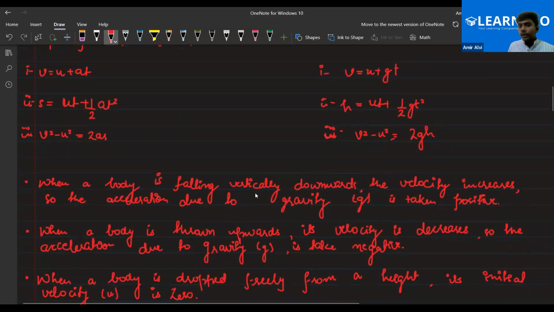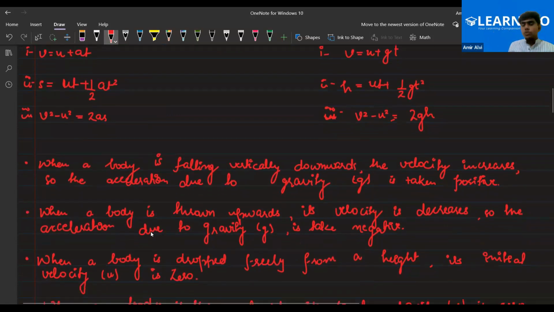When a body is falling vertically downwards, the velocity increases. So the acceleration due to gravity g is taken as positive. Basically, when the body is falling from a height, the velocity will increase. So that's why we take the value of g as positive. Am I clear?